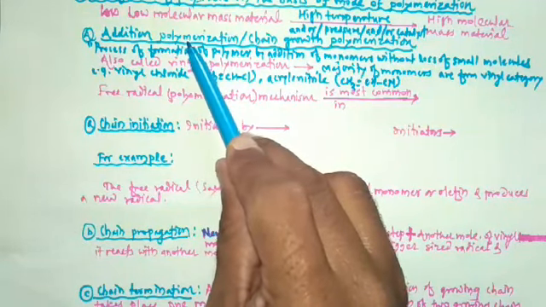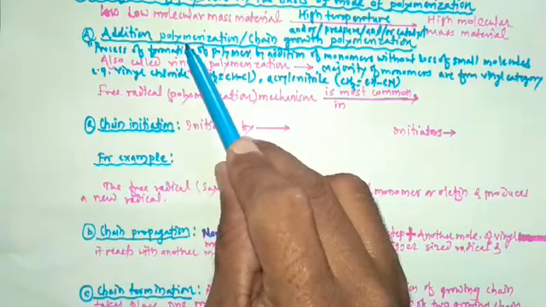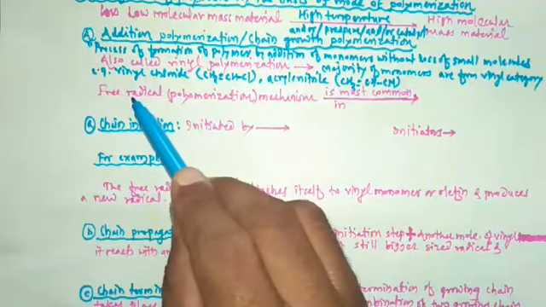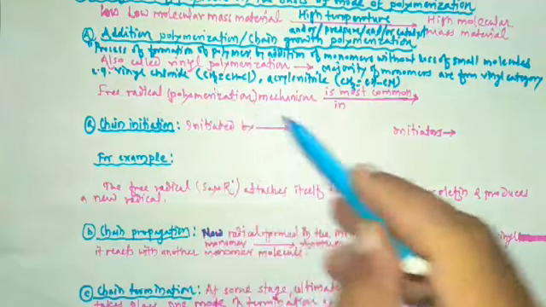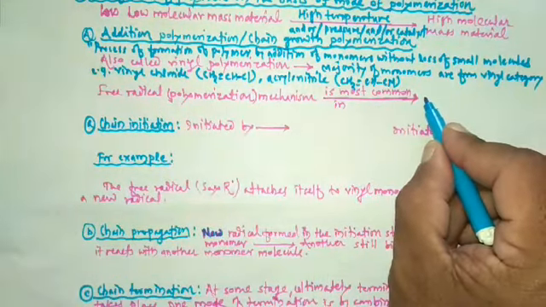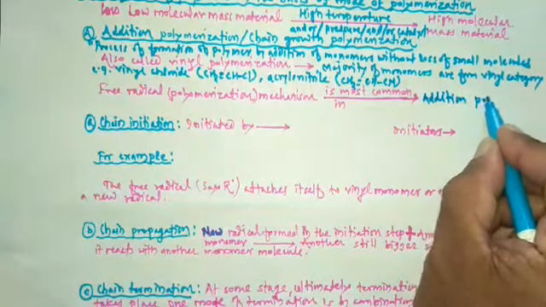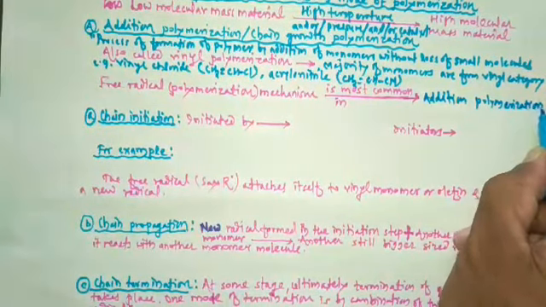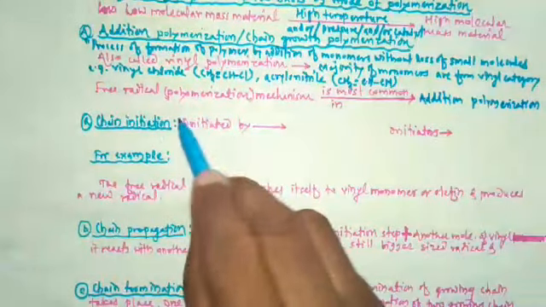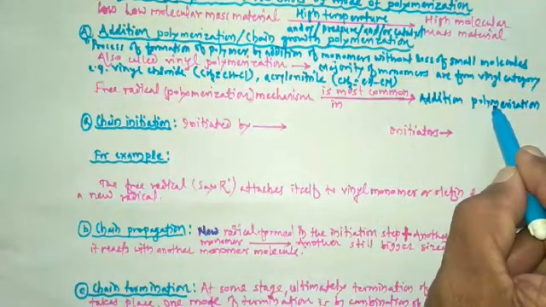The free radical mechanism is most common in addition polymerization.